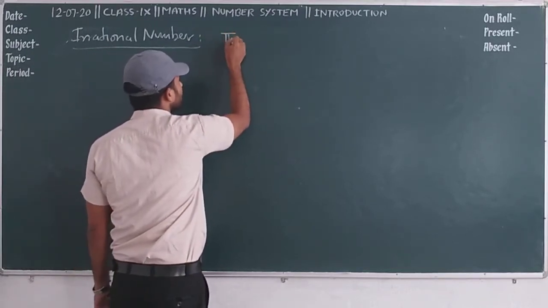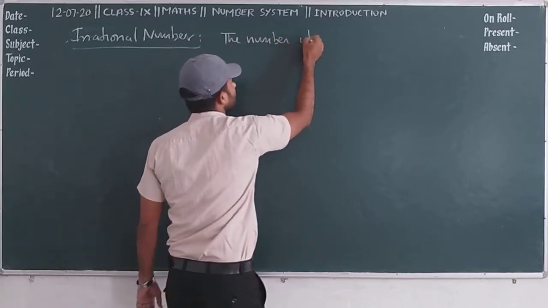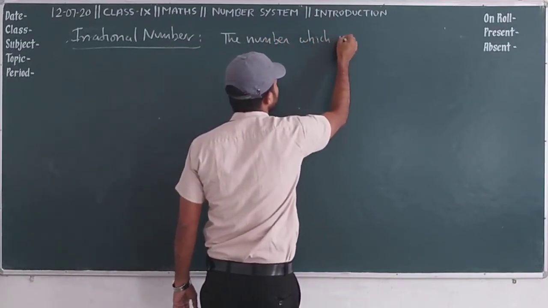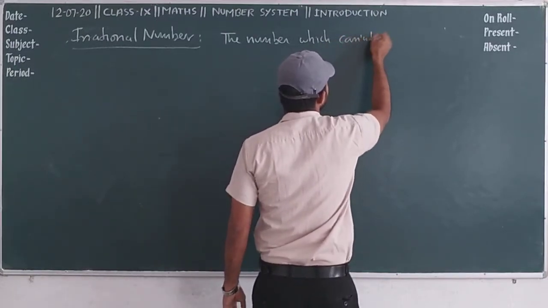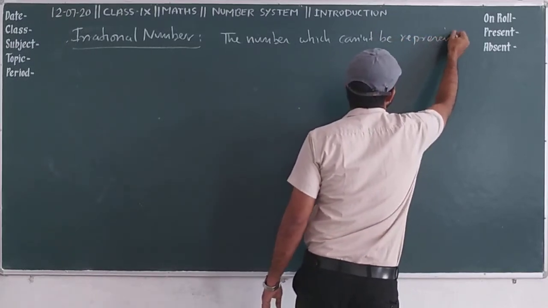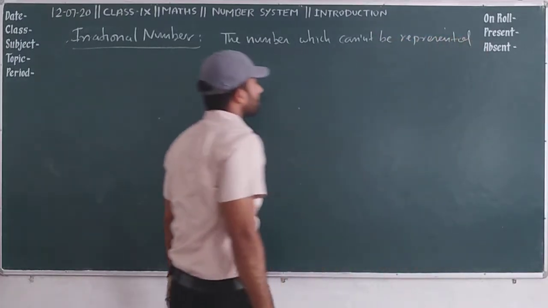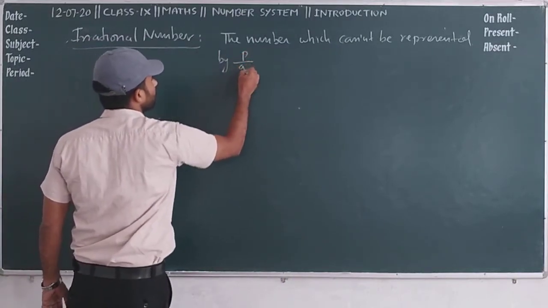The numbers which we cannot be represented by p by q form.